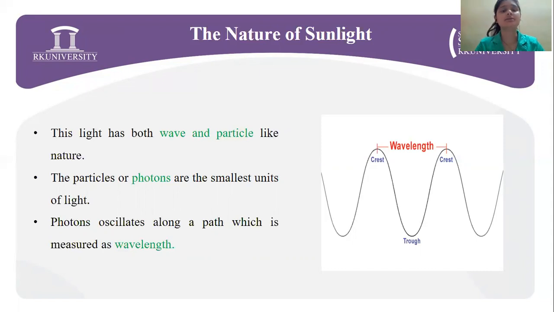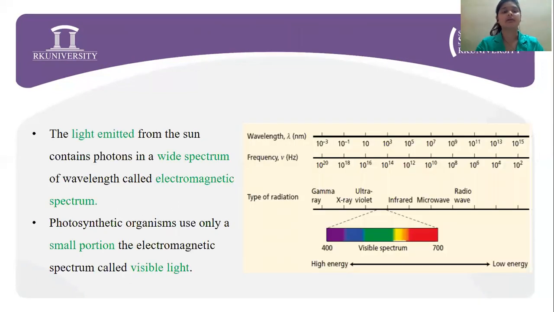Now, the particles, or photons, are the smallest unit of light, and they oscillate along a path which is measured as wavelength, as you can see in the diagram. Next, the light emitted from the sun contains photons in a wide spectrum of wavelengths, and this is called the electromagnetic spectrum. As you can see here in the picture, the wavelength may range from 10 to the power minus 3 to 10 to the power 15.